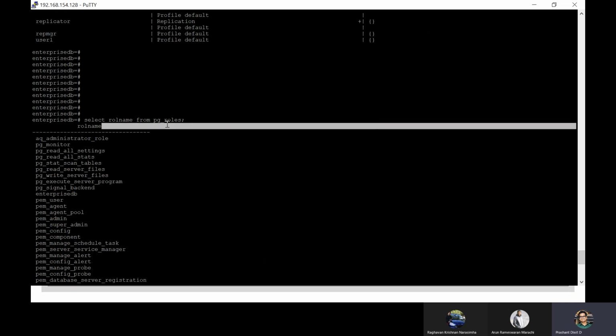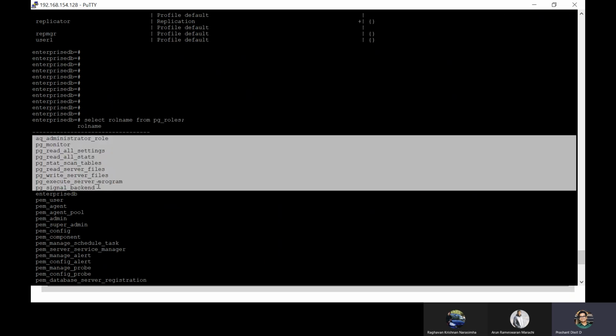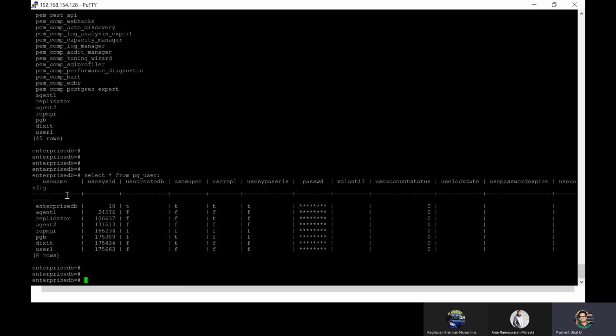On the other hand, we checked pg_roles. Roles are many, but a few of them are default. If you check the custom created roles, we have exactly 8. If you match Enterprise DB, agent 1, replicator, all of them are the same. So that's why the count is exactly the same. Do not worry about this 45 count because it includes some pre-created or application or tool specific role details.